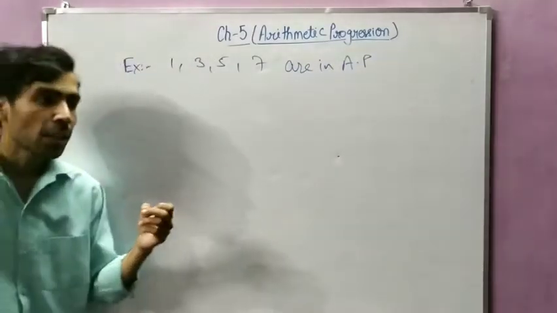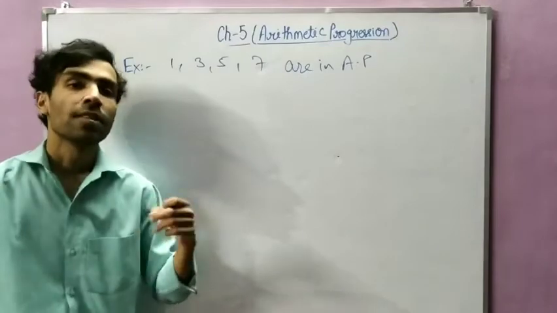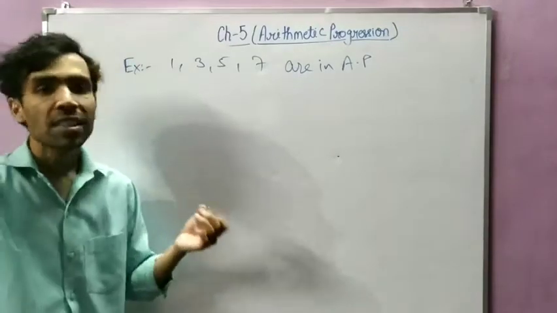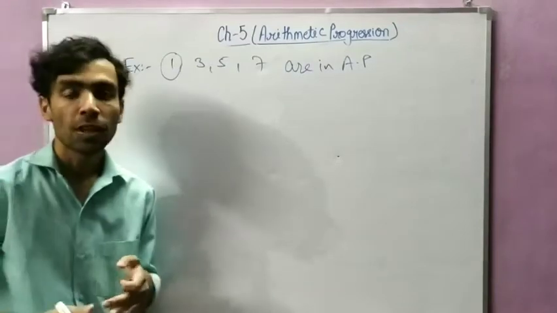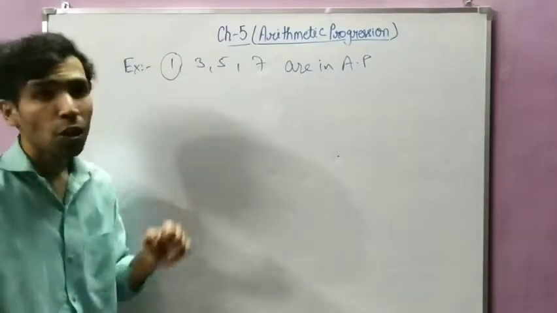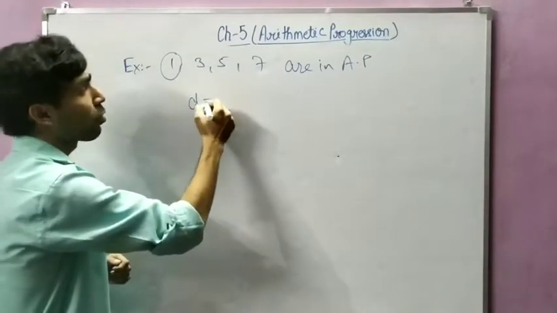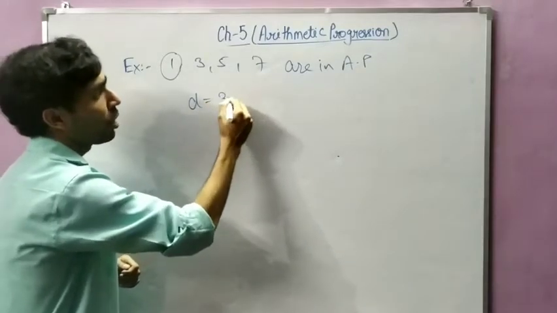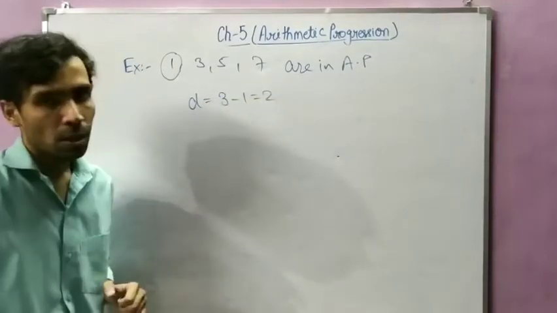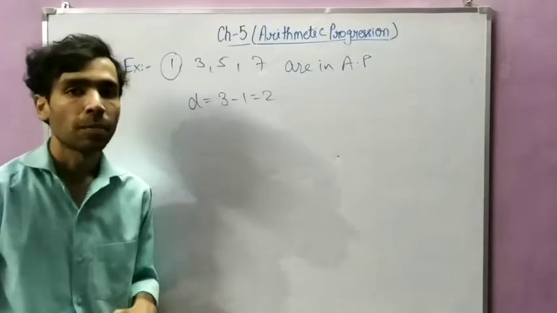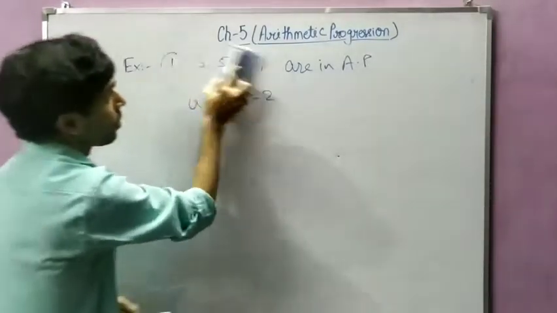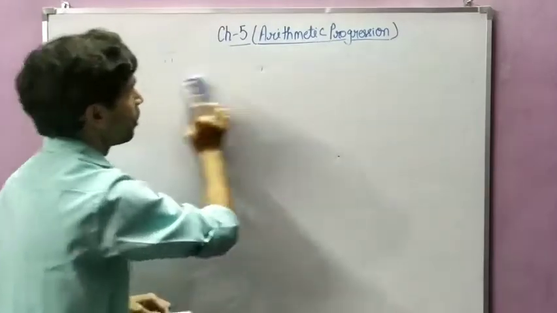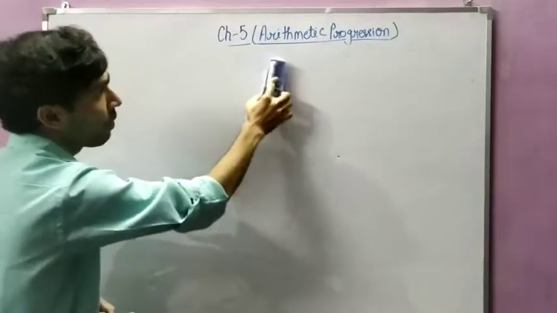Now suppose someone asks you in the question what is the first term. So the first term is 1. Suppose someone asks you what is the common difference. So you can calculate it by d equal to 3 minus 1, that is 2, or you can take any two consecutive terms. So any sequence should have a first term, so an AP should also have a first term.